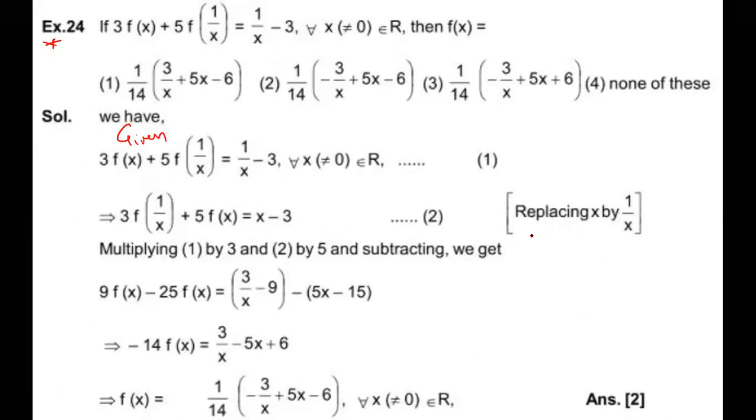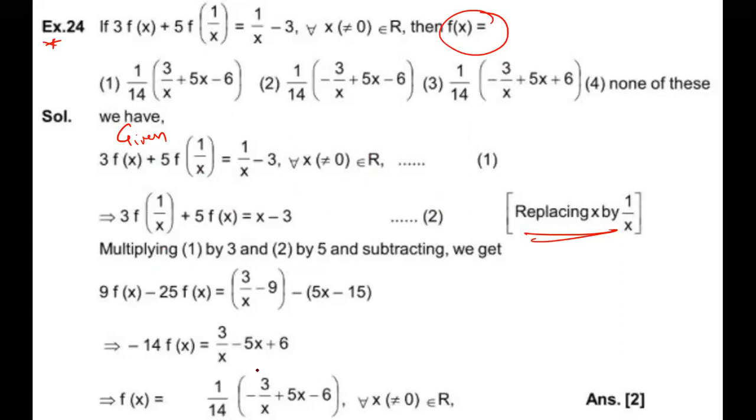So in this case, replace x by 1 by x. Sir, why are you doing it like this? Because they're asking f(1 by x). That means you should eliminate f(1 by x). So replace x by 1 by x. The idea is elimination. For a system of two linear equations, how to eliminate? Using the cross multiplication method, substitution method, like that. Eliminate one variable.